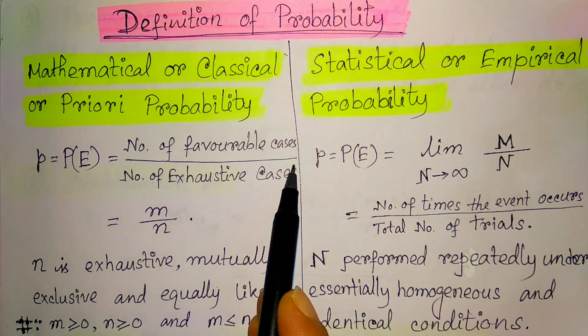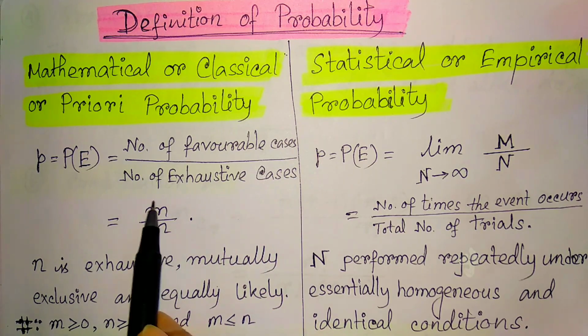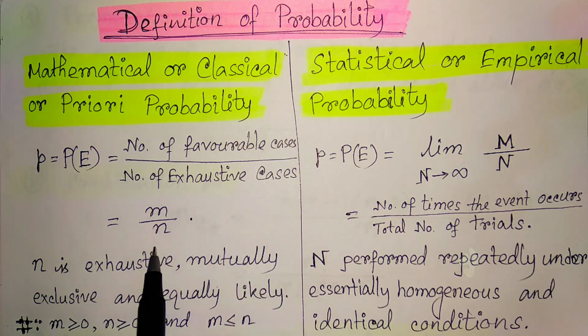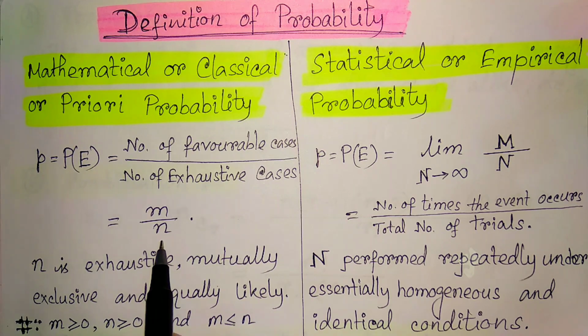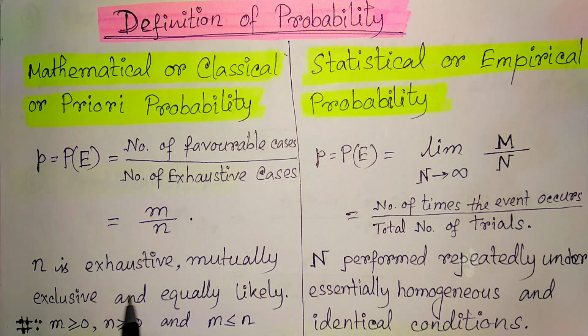The number of favorable cases may be denoted by small m and the exhaustive cases are denoted by small n. n is definitely exhaustive, mutually exclusive and equally likely. Remember, for this definition the different outcomes should be mutually exclusive, exhaustive and equally likely. Otherwise, this will not hold.